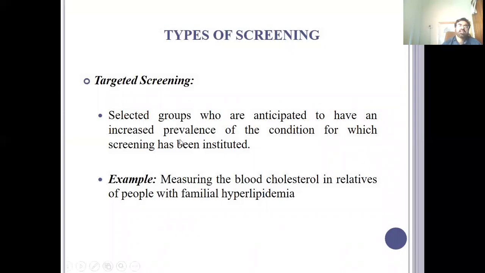Targeted screening is for a selected group anticipated to have an increased prevalence of the condition for which screening has been instituted. For example, measuring the blood cholesterol in relatives of people with familial hyperlipidemia. So those families who have high blood cholesterol levels, their relatives are then screened for high cholesterol levels so that they can be prevented from the development of those diseases which are related to high cholesterol levels.